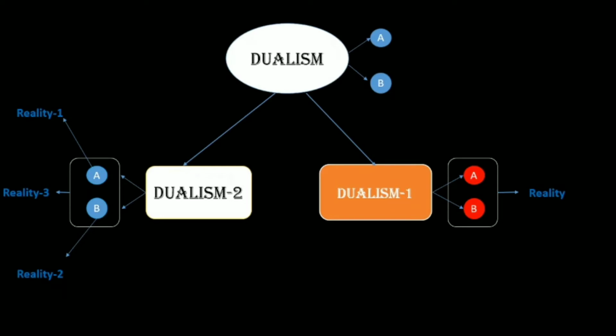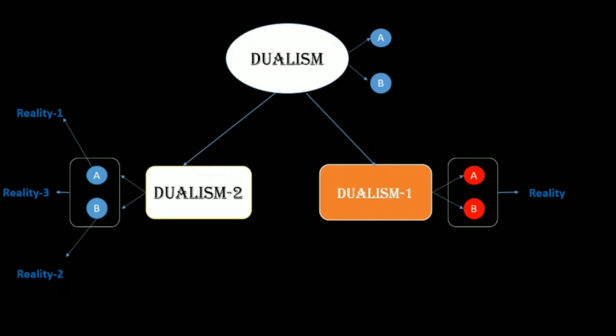Let me summarize again. In dualism 1, we will have only one reality, which is the result of two elements A and B working together. Please note that A and B are classical elements, by which I mean that if I consider A separately, no reality will be associated with it. While in dualism 2, we will have multiple realities. If I consider A separately, we will have one reality. If I consider B separately, we will have another reality. And if I consider A and B together, we will have one more reality.